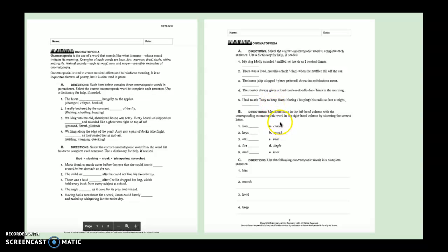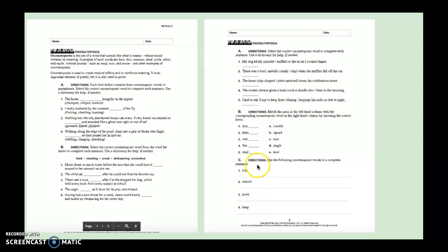And part B, you're going to match the noun in the left-hand column here with the corresponding onomatopoeic word on the right-hand column. For example, let's look at number 1, lion. So which onomatopoeic word goes with lion? Is it crackle, squish, roar, jingle, or hoot? You're going to pick the letter that matches the word that belongs to lion and put it on that line.